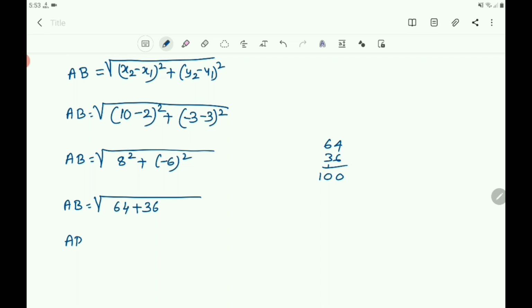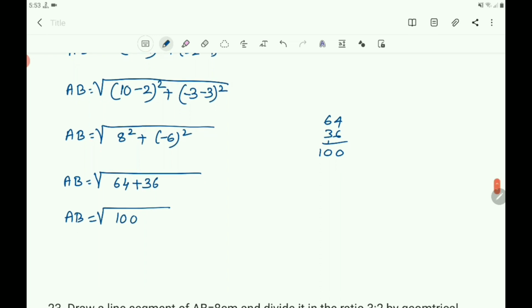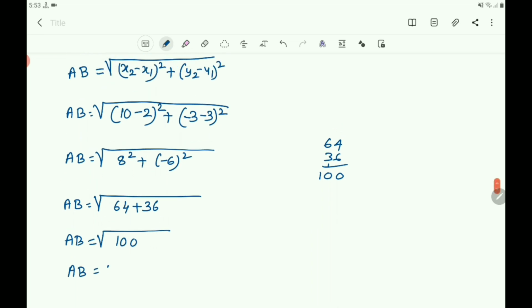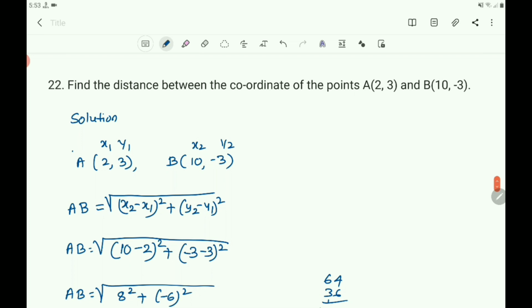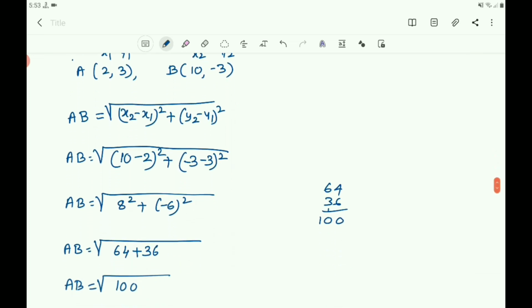Then you write AB equals square root of 100. What is the square root of 100? That is 10 units. Then the distance between the points A and B is 10 units.